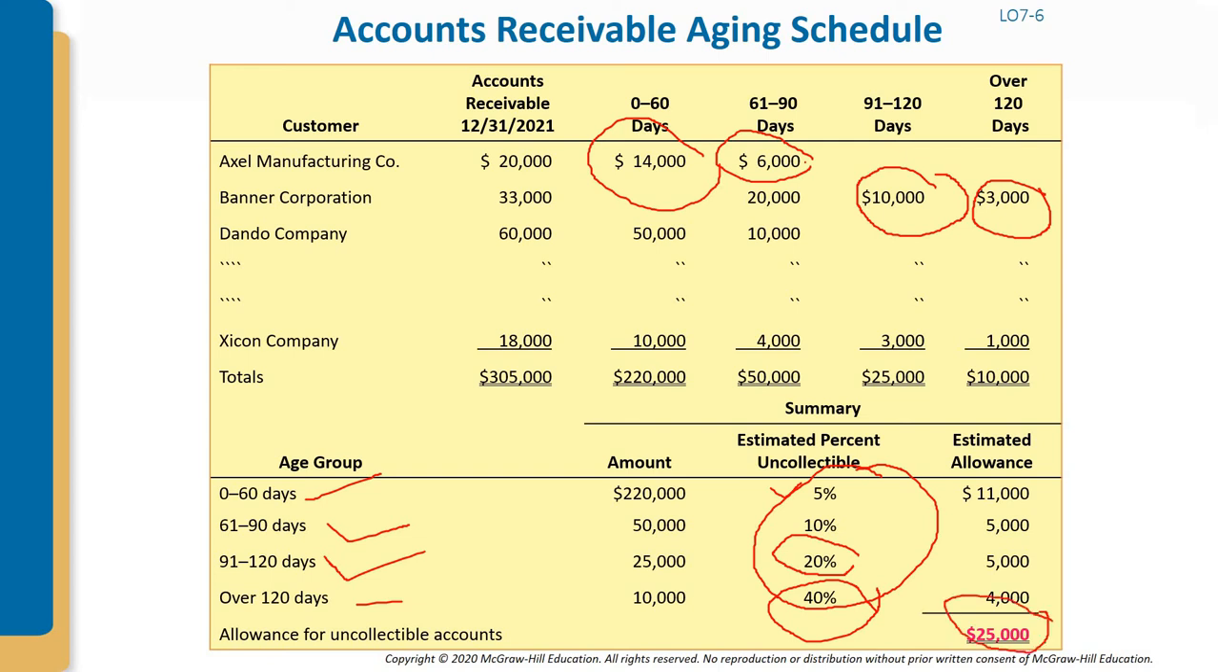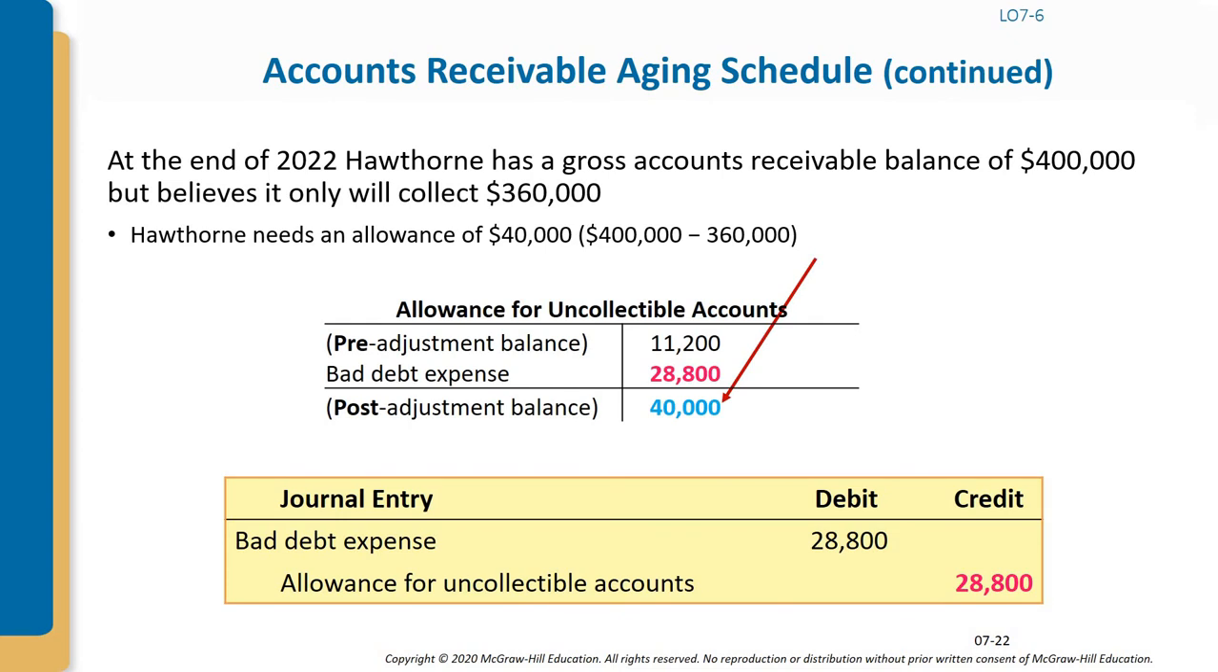Now see, at the end of 2022, the company has a gross accounts receivable balance of 400,000, but believes it will only collect 360,000, so the remaining 40,000 will be uncollectible. And we already have a balance of 11,200. You can remember that one, the 10,000 and 1,200.